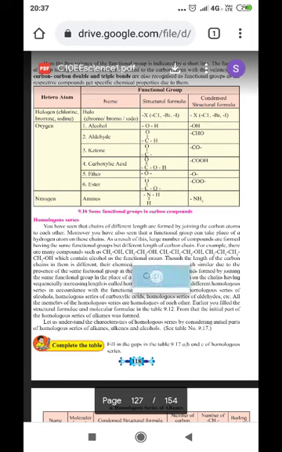And if it is nitrogen, this name is given as amines, and here the NH2 functional group is attached to the hydrocarbon.